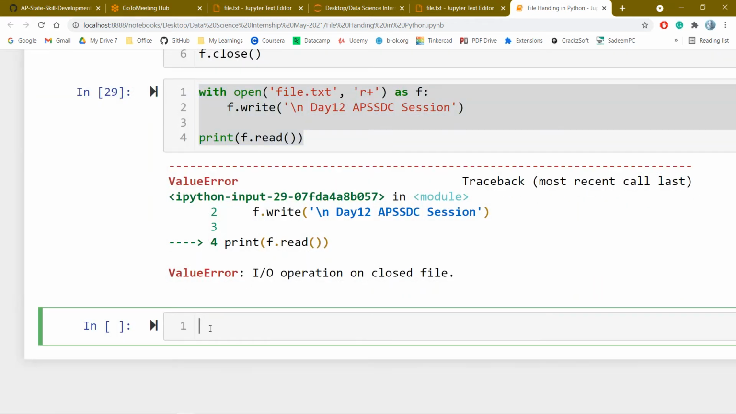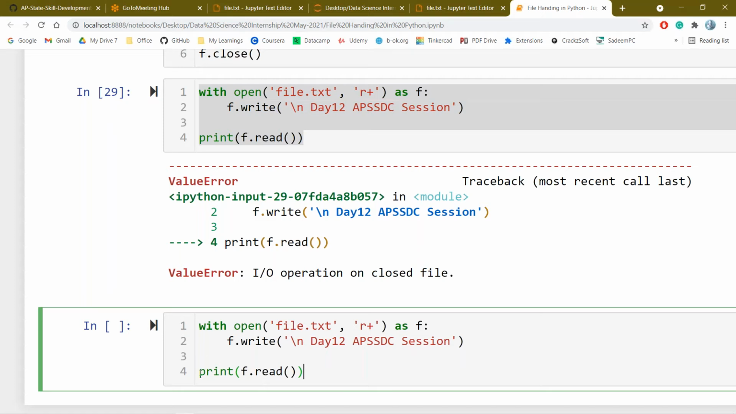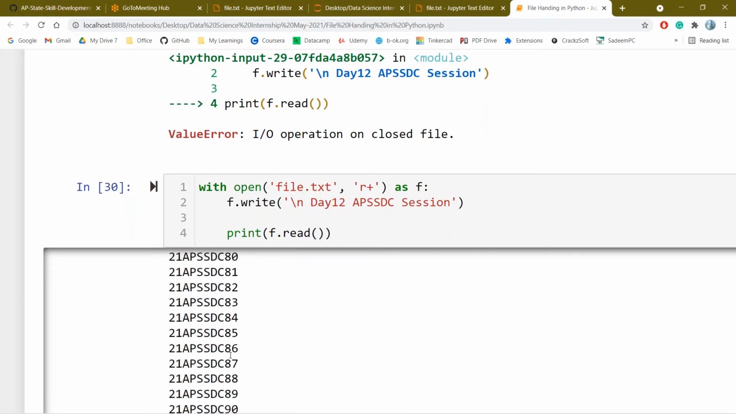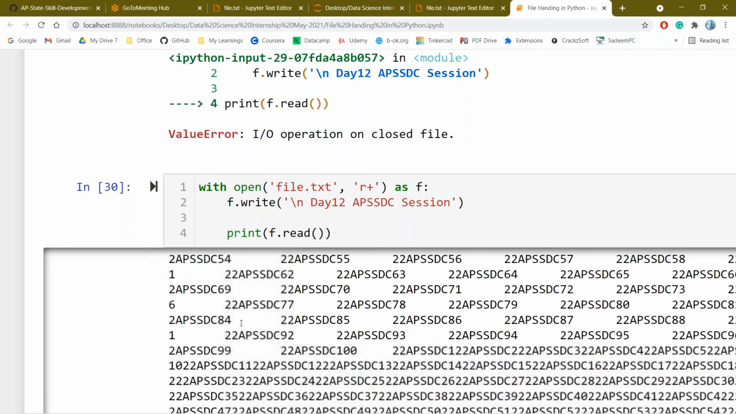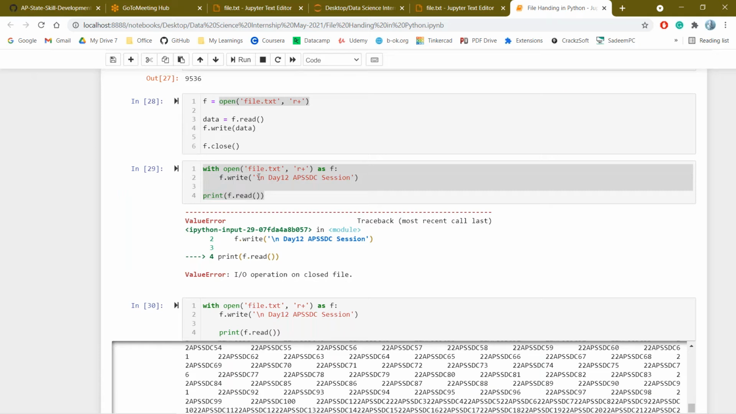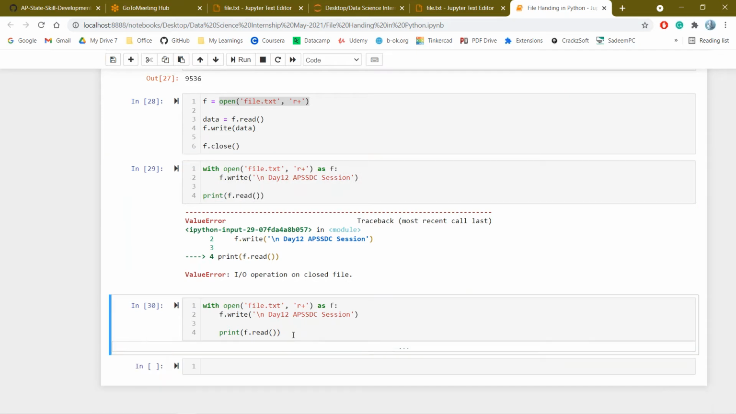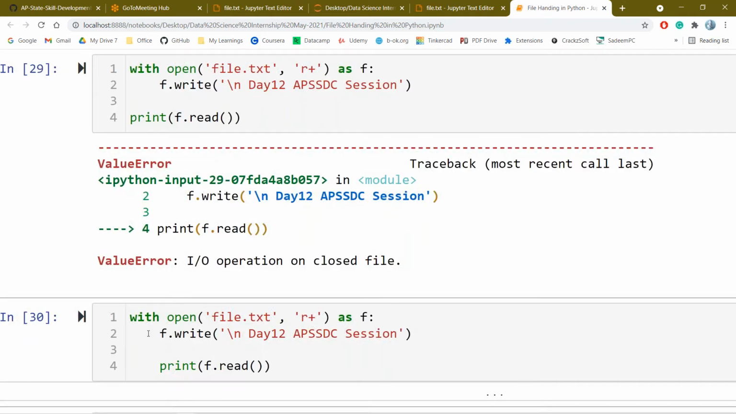If I am inside the indentation, the file is open. Similarly, if I give some indentation, the file is open, and I can read the data from the file. If I'm outside the indentation, the file is closed. If I'm inside the indentation, the file is open. That is the purpose of with open. Mostly we will be using this while working on the files. It is best practice to use this particular way of working on the files.